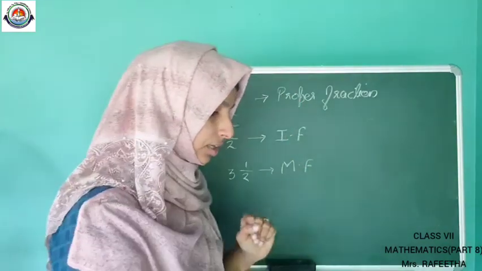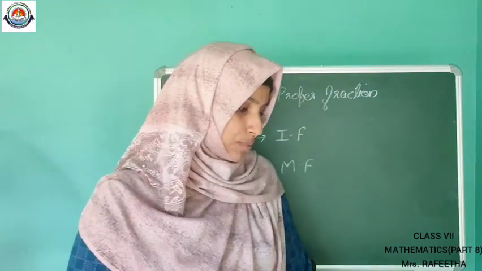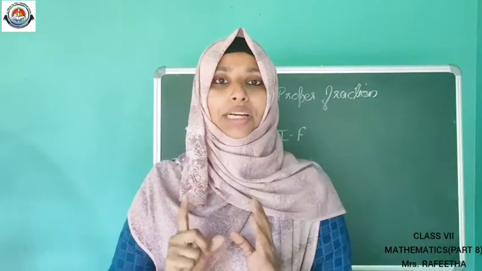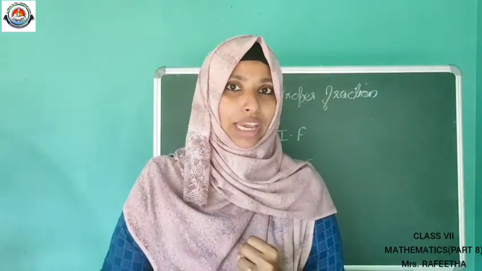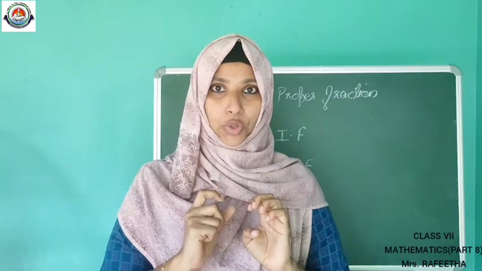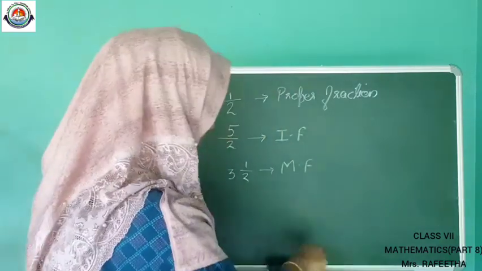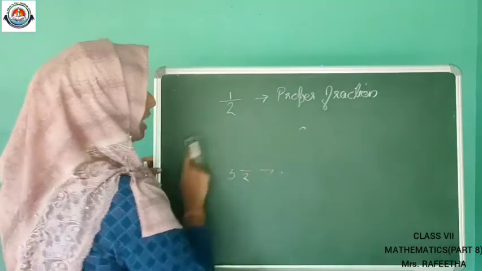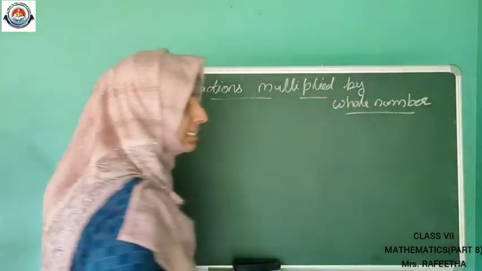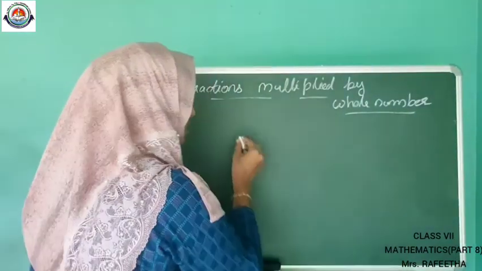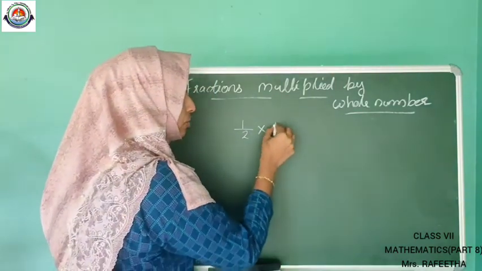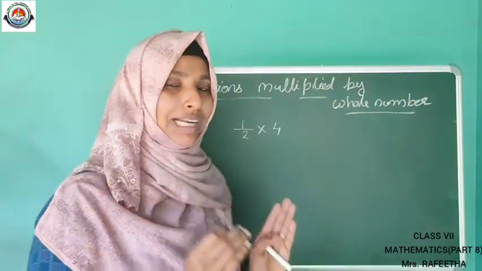Yeah, come. First, you don't need to open the textbook now. Fraction multiplied by a whole number. Our chapter name is multiplication and division of fractions, so first we can multiply. The operation multiplication using fractions we can do. First heading: fractions multiplied by whole number. Suppose take a fraction 1 by 2 and multiply it with a whole number, just take 4. So 1 by 2 is multiplying with 4.